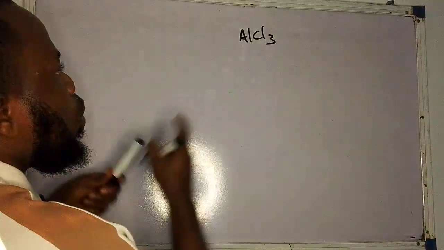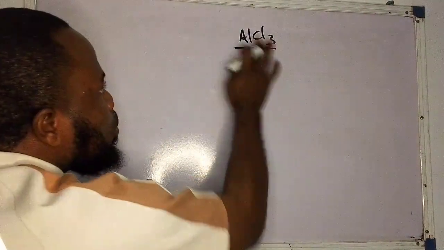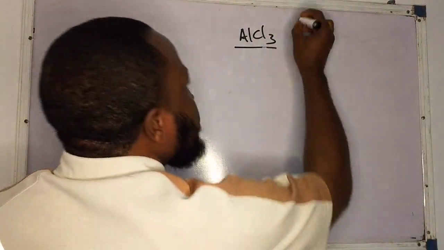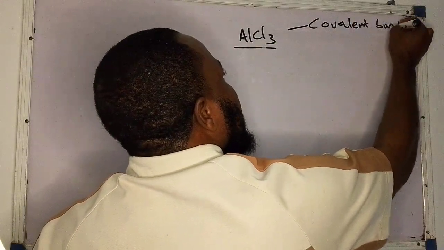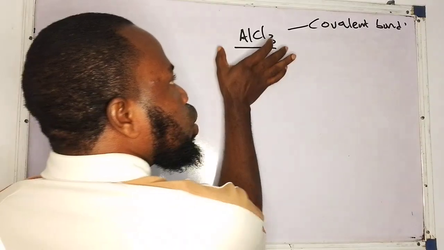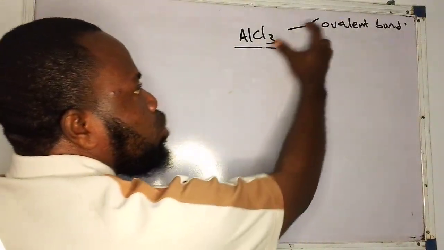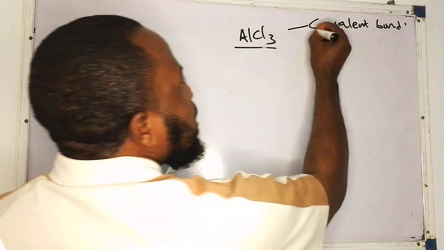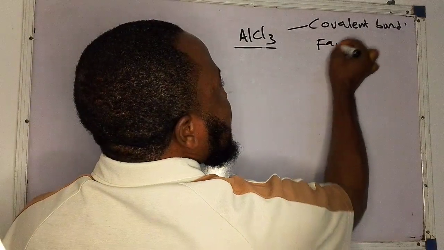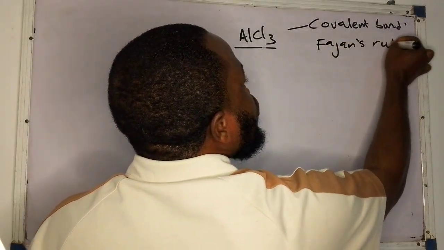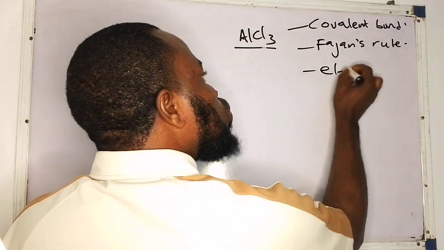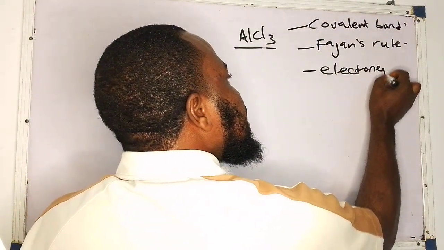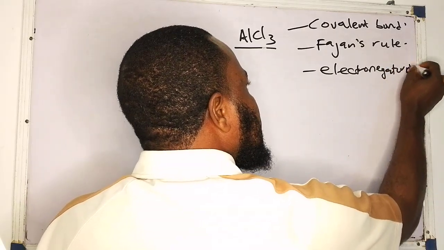Now, look at aluminum chloride. We have stated already in the previous video that the bond that exists here is a covalent bond. Do you know why? There is a sharing of electrons here, not a transfer. Another reason is taken from what is regarded as Fajan's rule, and another reason is due to electronegativity.